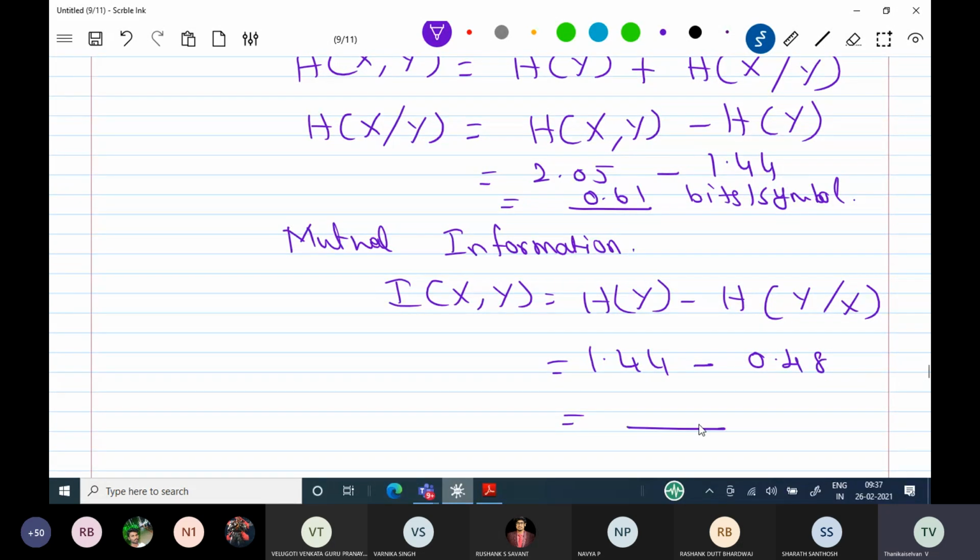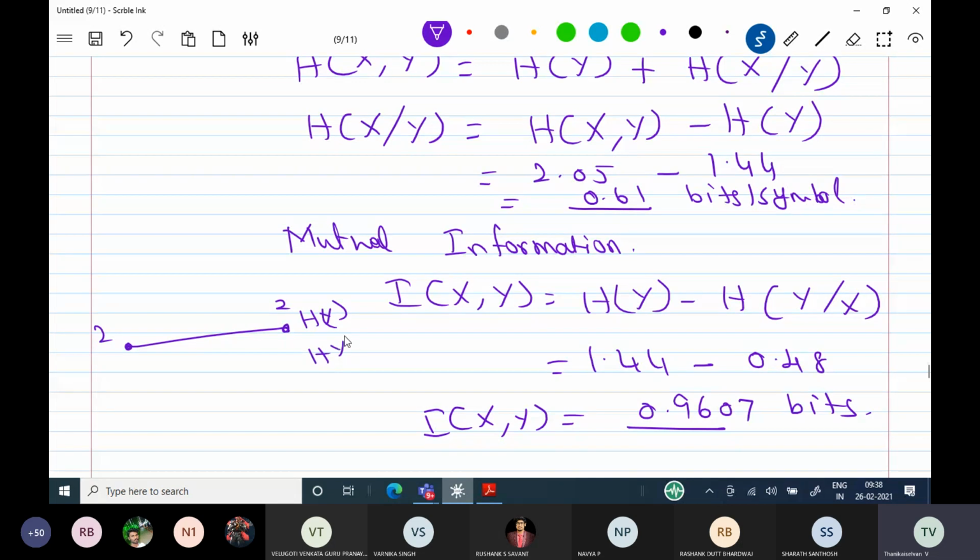It's the correct information received by the receiver. Already I told you, 2 bits transmitted, 2 bits received. But H of y by x is indicating the error present. This is the error actually.